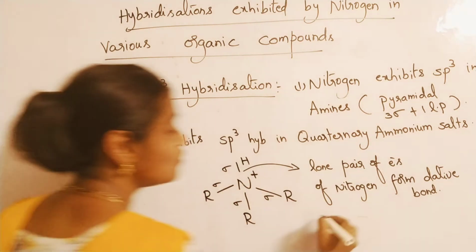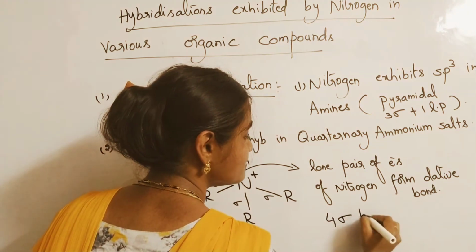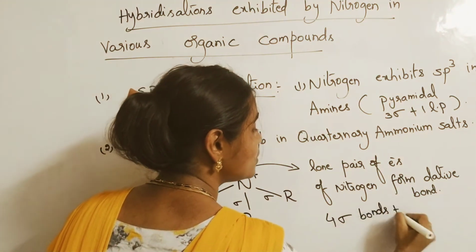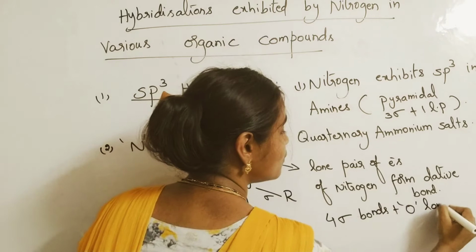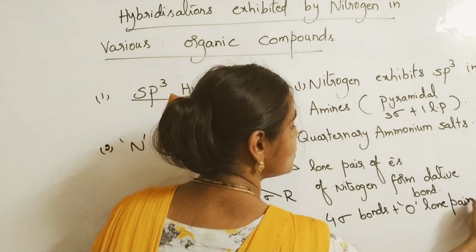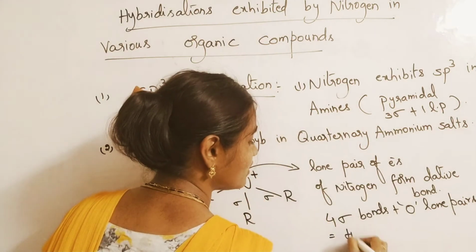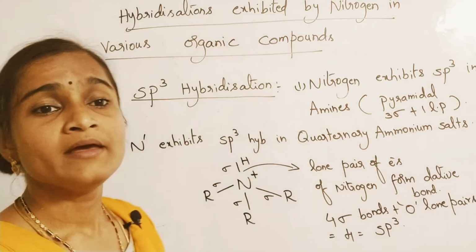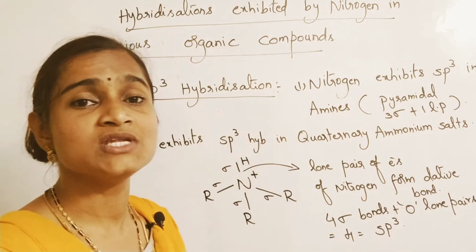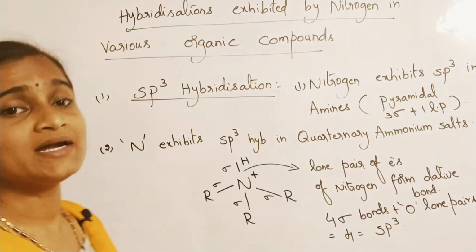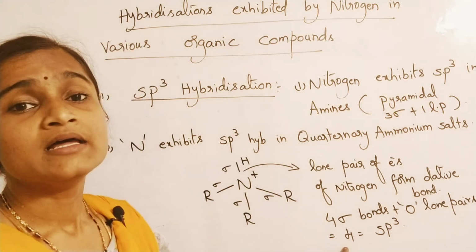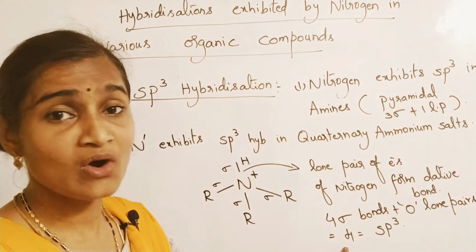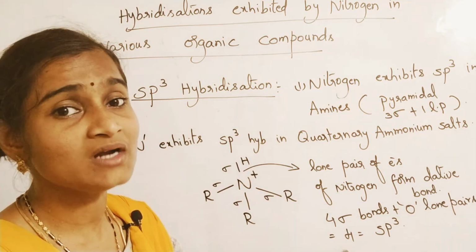Nitrogen forms 4 sigma bonds. Now, 4 sigma bonds plus 0 lone pairs, so the total is 4. If it is 4, the hybridization is sp3 only. But here, as lone pair of electrons are not there, the shape is found to be what?